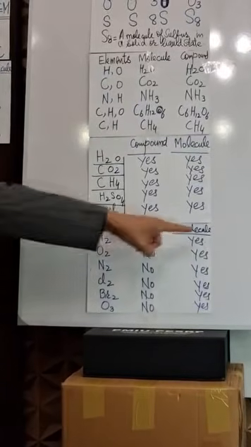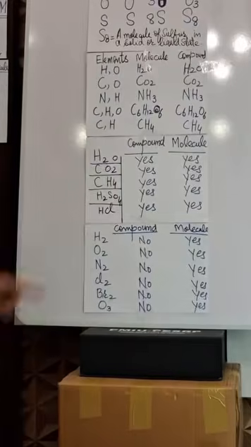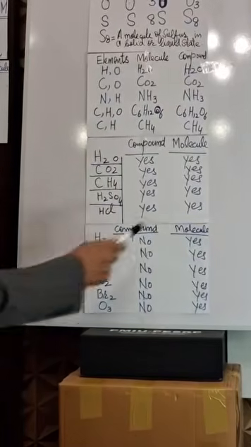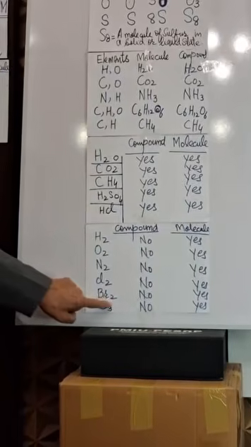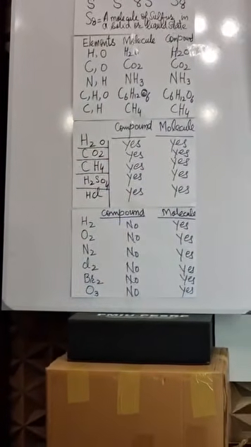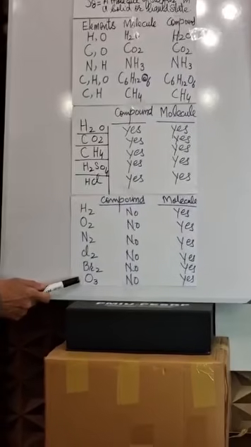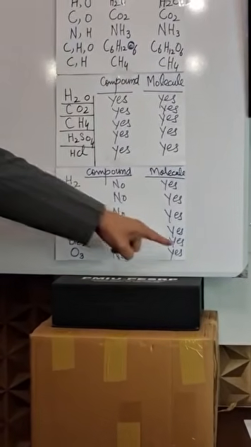No. Is it a molecule? Yes. Chlorine gas, Cl2, is it a compound? No. Is it a molecule? Yes. Then bromine, Br2, is it a compound? No. Is it a molecule? Yes. Ozone, O3, ozone gas, is it a compound? No. Is it a molecule? Yes.